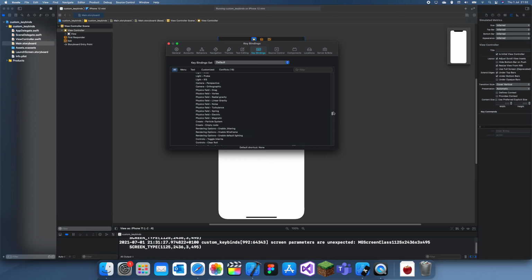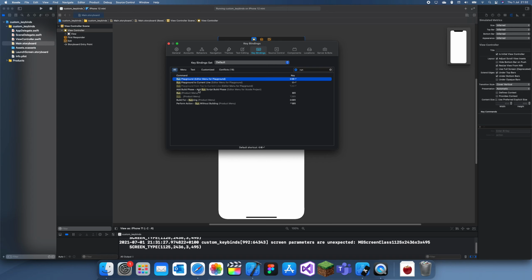But what you can do, let's just say you wanted to change how to run, and there's like 20 different, but this is the main one, run product menu, and you can just do Command and R. If I changed that to, say, Command and A, then you could change that, but I'm just going to leave that as Command and R for now. But this is how you change your custom keybinds.